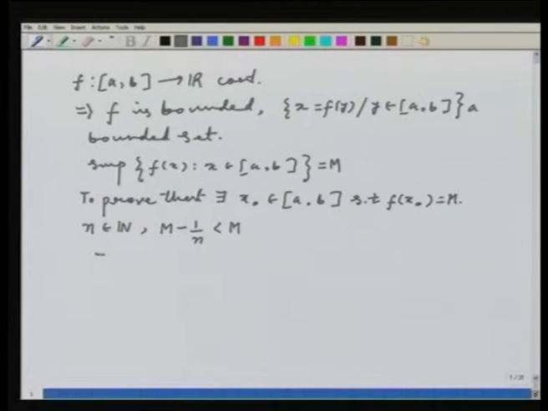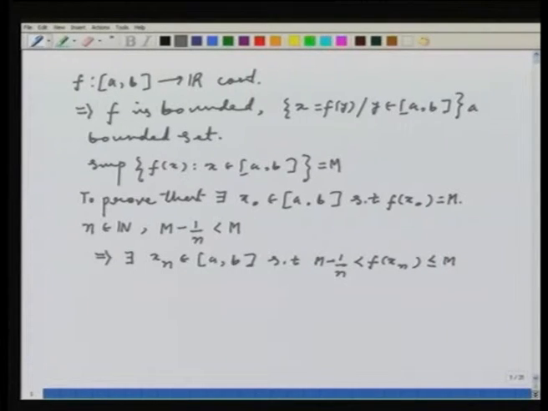This implies there exists some xn in AB such that m minus 1 by n is strictly less than f of xn, which is less or equals to m.